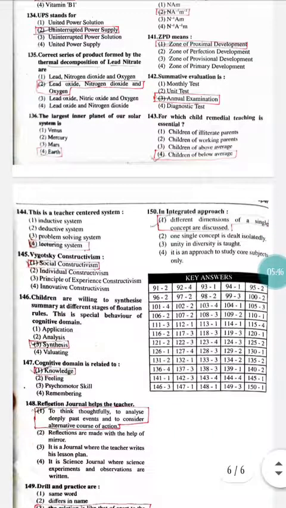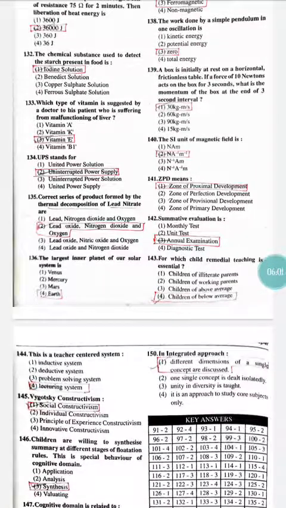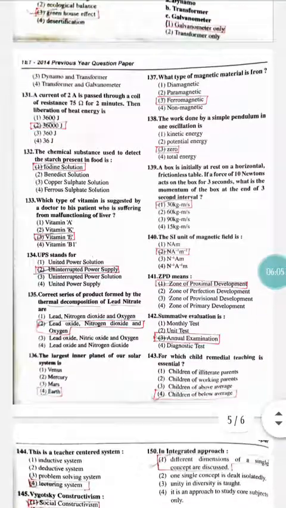So in the solar system we are mainly having the 4 inner planets: Mercury, Venus, Earth and Mars. Out of these 4, which of the planets is the innermost? Right, innermost as well as the largest one. So it is the Earth. So option number 4 is correct.